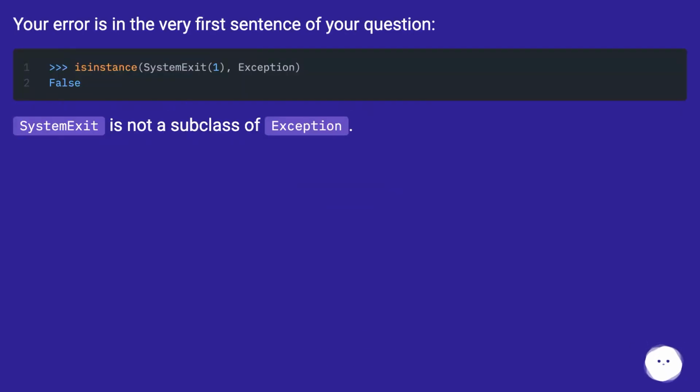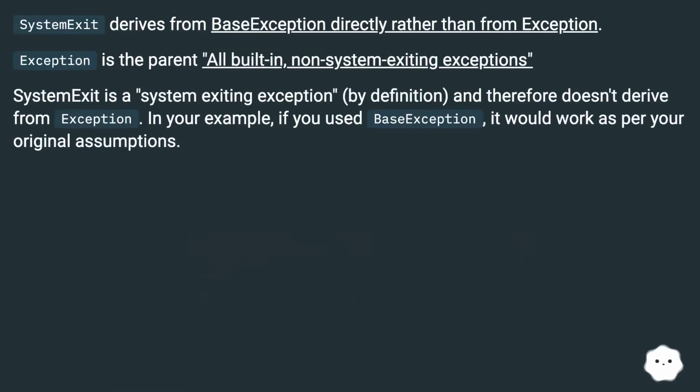Your error is in the very first sentence of your question. SystemExit is not a subclass of Exception. SystemExit derives from BaseException directly rather than from Exception.